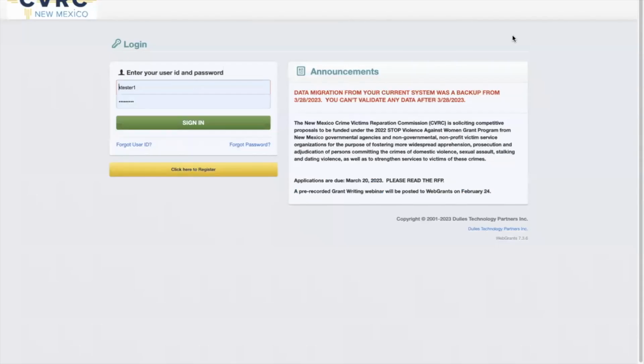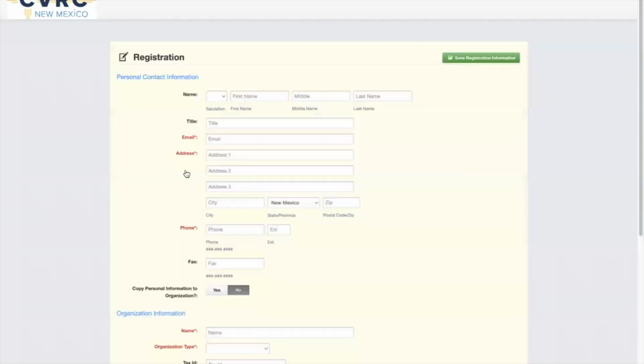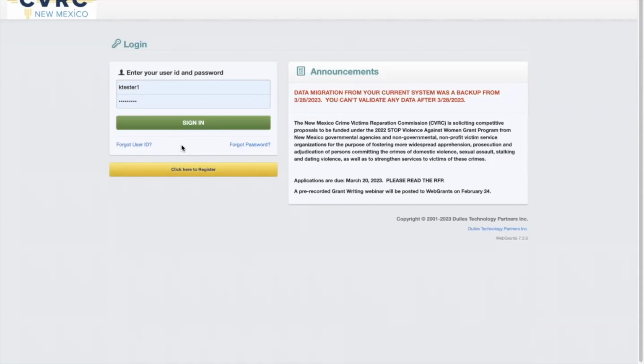To access WebGrants, navigate to nmcvrcgrants.com. If this is your first time using WebGrants, click here to register. Complete the registration form, then click Save Registration Information. This will notify CVRC grant staff to add you into the system. If you've already registered, enter your login information on the sign-in page and click Sign In.